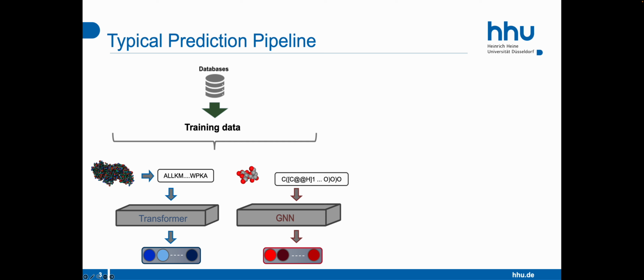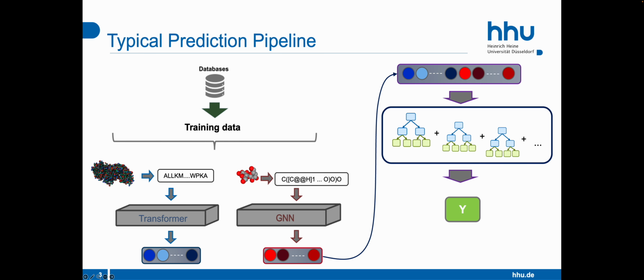Here I listed graph neural networks as an example. Since we want to have a single numerical vector containing both protein and small molecule information that we can use as the input of a machine learning model, one way of achieving this is by simply concatenating both vectors that were generated by using two separate deep learning models. This vector can then be used as the input for a machine learning model that is trained to predict the protein-small molecule interaction of interest.